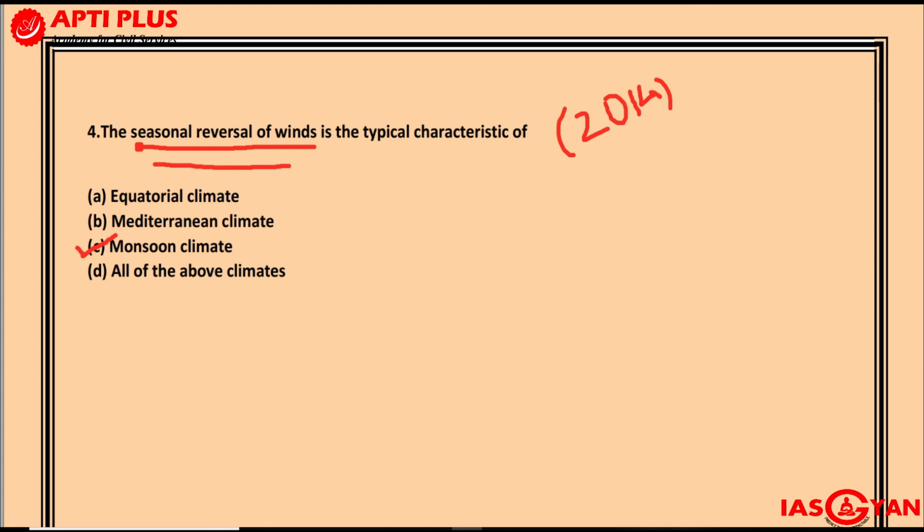A very low range of temperature will be seen in equatorial climate. Low range of temperature means what? The difference between the highest and the lowest temperature in a year will not be very high. So anyway, coming to seasonal reversal of wind, that is a characteristic property seen in monsoon climate. How? Let's see.